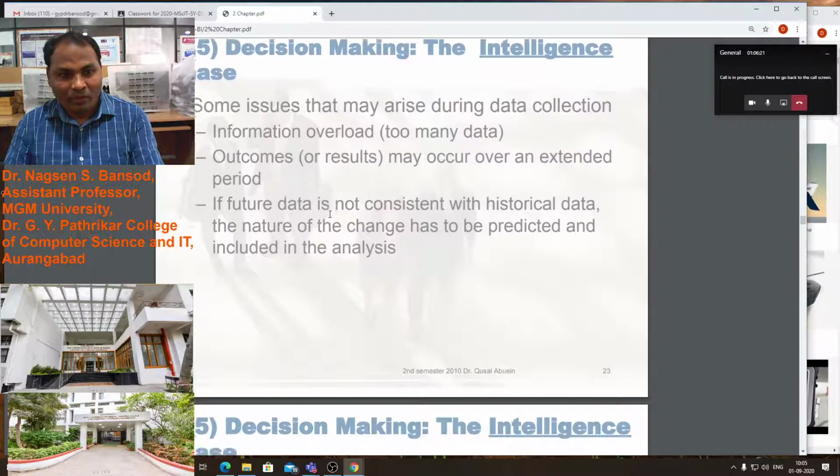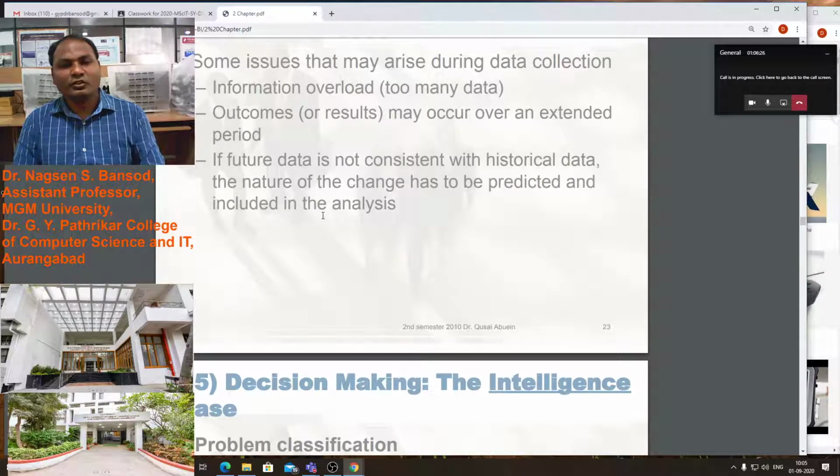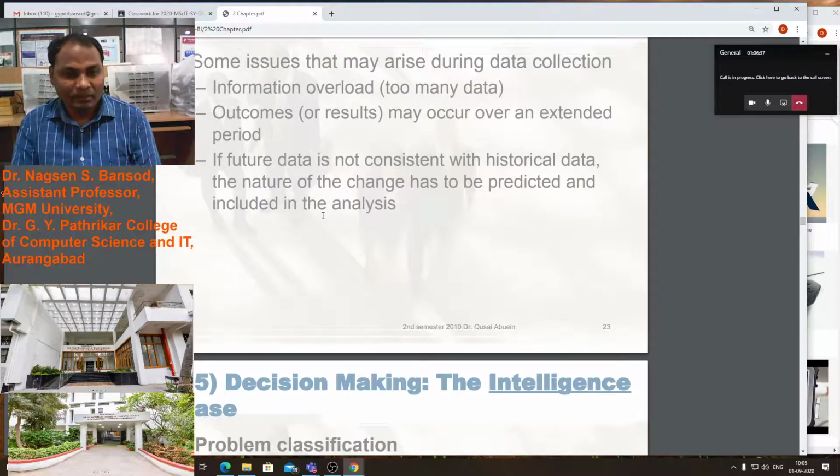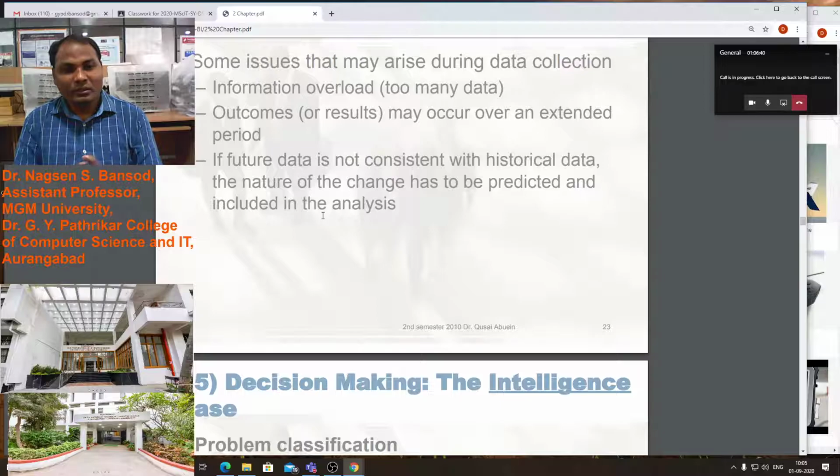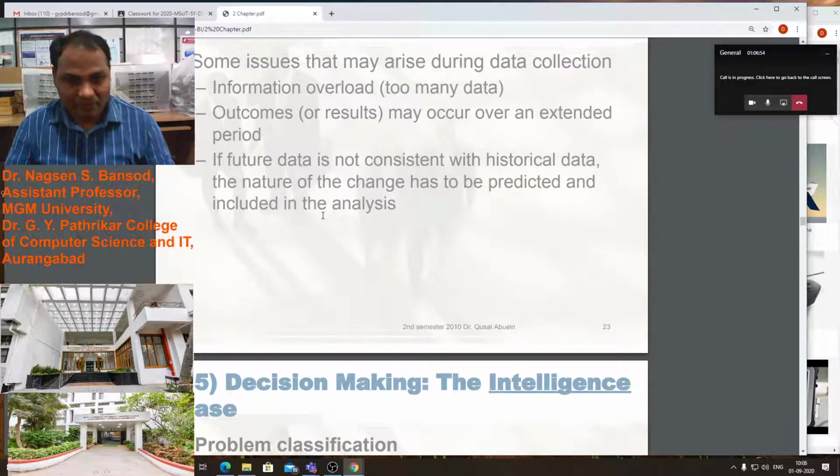We have to acquire data in the intelligence phase. Some issues that may arise during the data collection: information overload, too much data will be there, and outcome or result may occur over an extended period. If future data is not consistent with historical data, the nature of the change has to be predicted and included in the analysis.